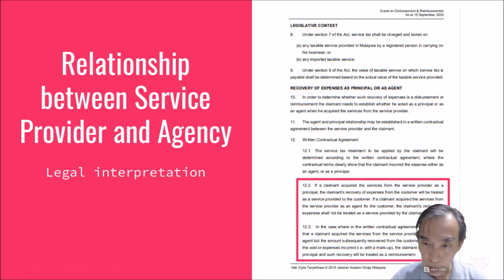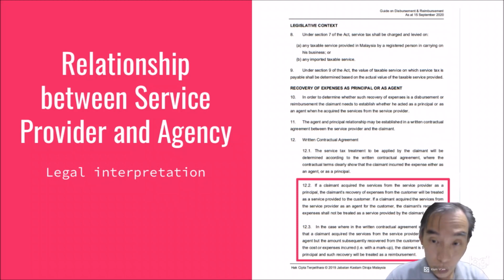But if it is separated out, that means the plumber charges 500 ringgit, and then the agency which does the tenancy administration, because of being there helping and taking his time waiting for the whole afternoon, charges another 100 ringgit as a professional fee, having a job to make sure it is done. And then that 100 ringgit needs to be levied a 6% SST lah. So this part is about recovery of expenses